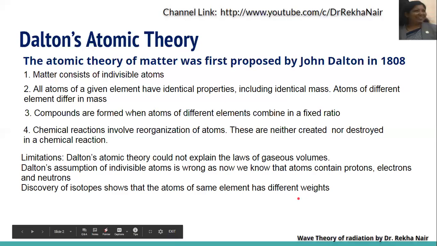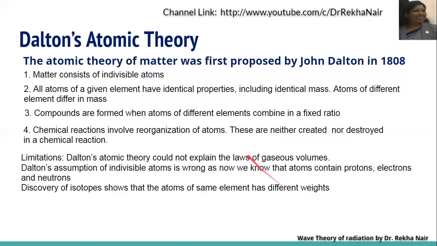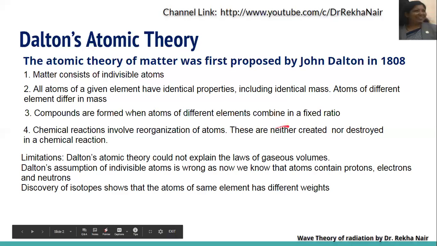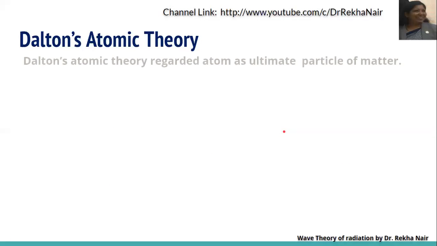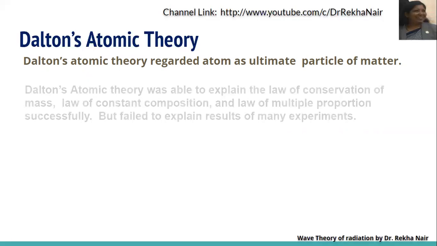So according to him, the atoms of a given element must have identical properties, including identical mass. But isotopes of the same element have different atomic weights. Dalton's atomic theory regarded the atom as the ultimate particle of matter.